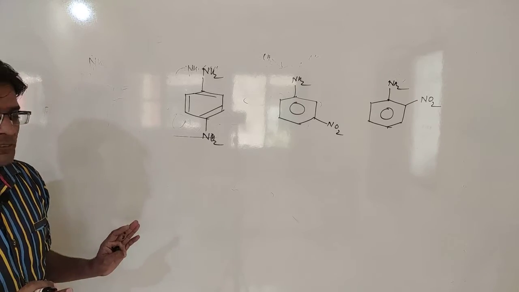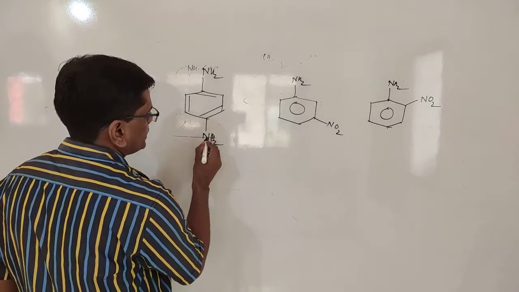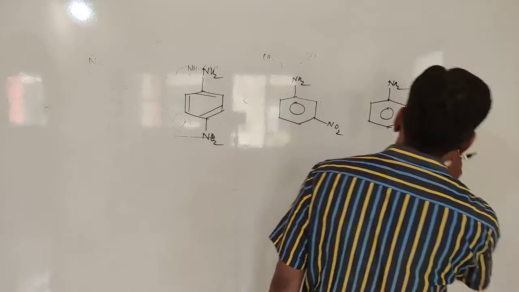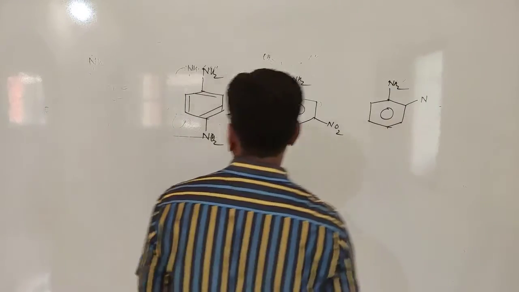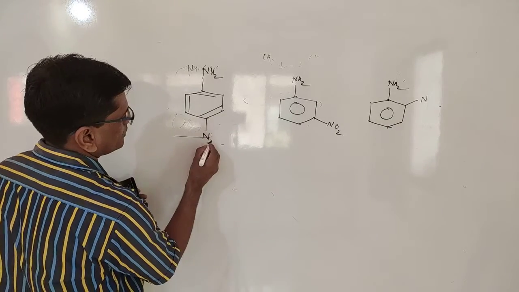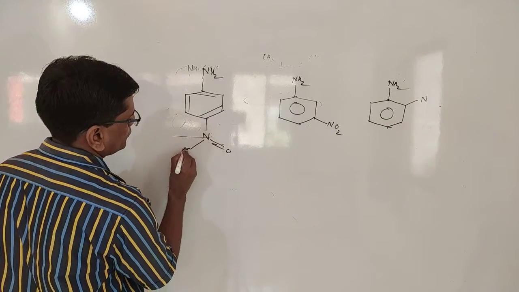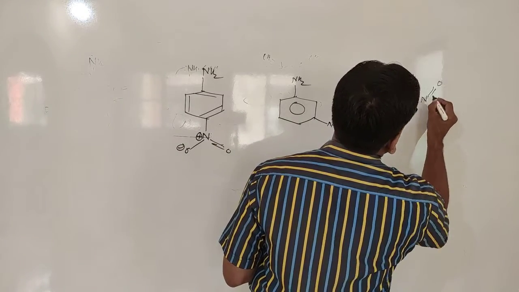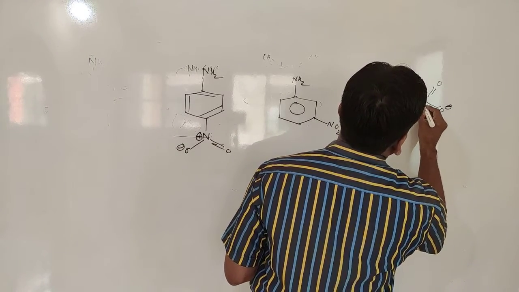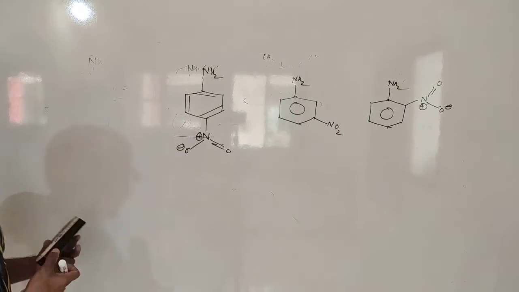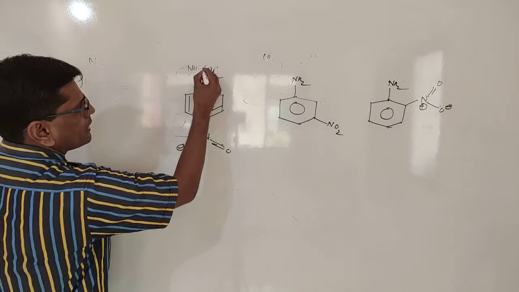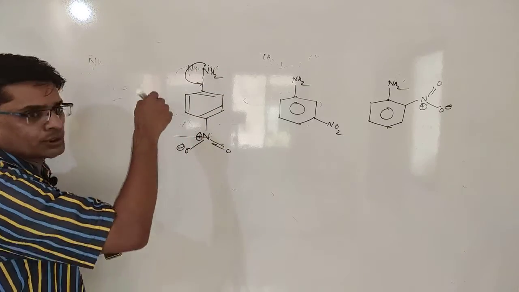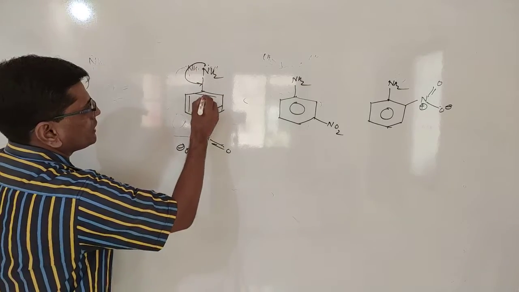When we consider resonance effect, then this NO2 functional group is strongly electron withdrawing, so that it withdraws the electron from aniline. So here, when we compare this para, then the lone pair present at the nitrogen goes into the ring.